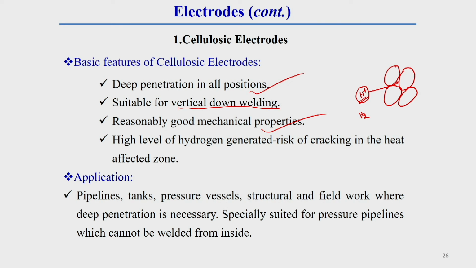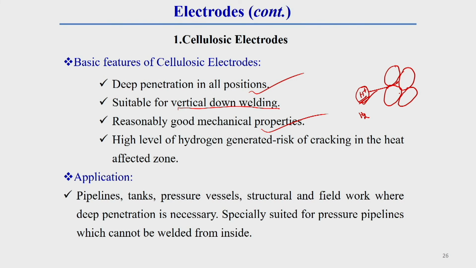Due to this hydrogen gas formation, a high volume of hydrogen gas develops, and the hydrogen gas volume is higher than the hydrogen atom volume. So due to this high volume of hydrogen gas in this space, it creates huge pressure. Due to this huge pressure, there can be slip of two grain boundaries. Due to this slip of the boundary, there can be cracking.